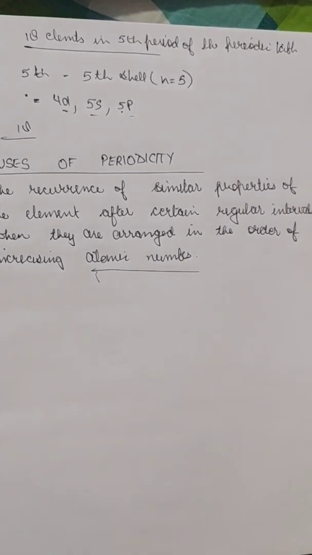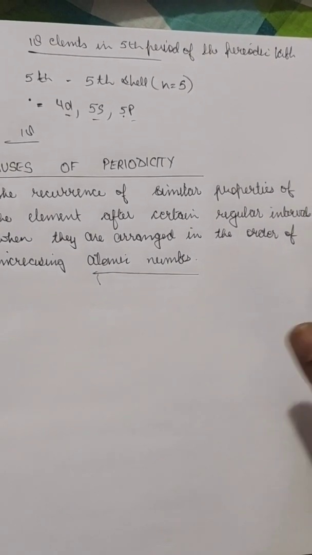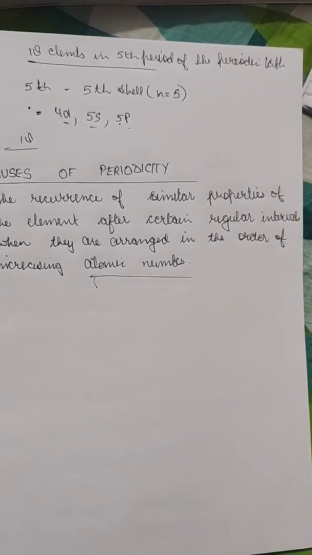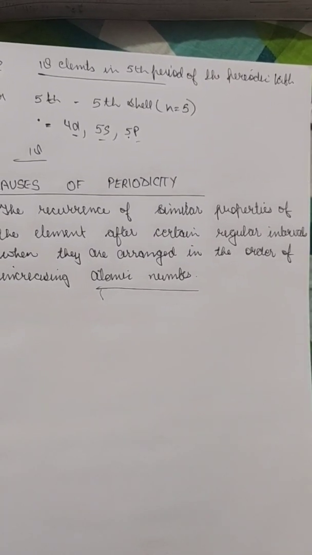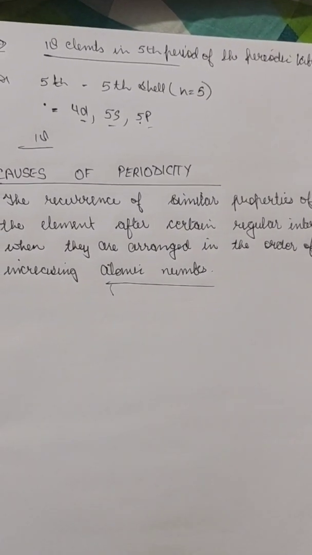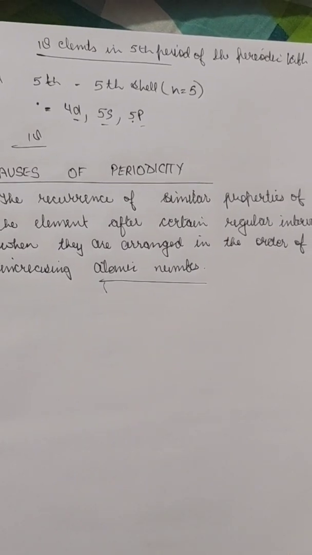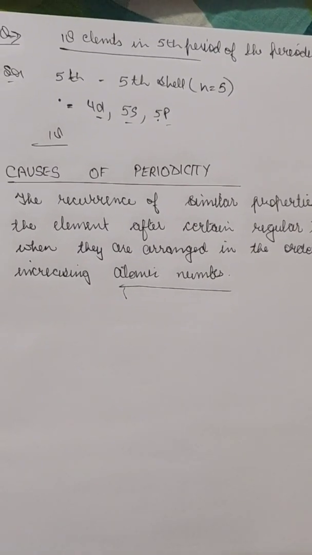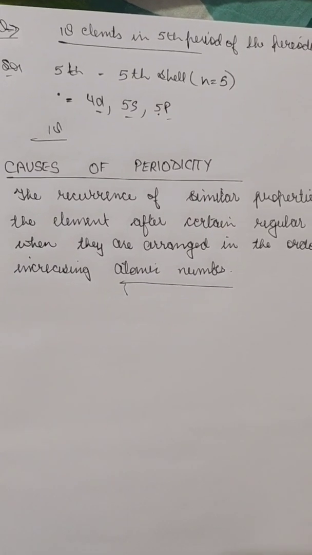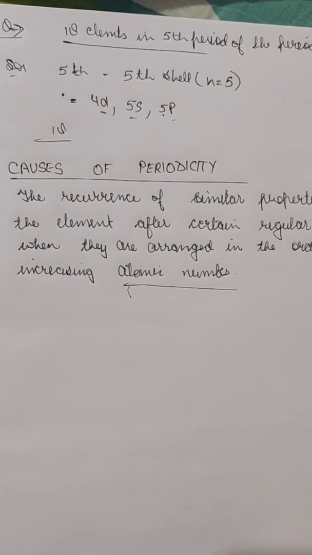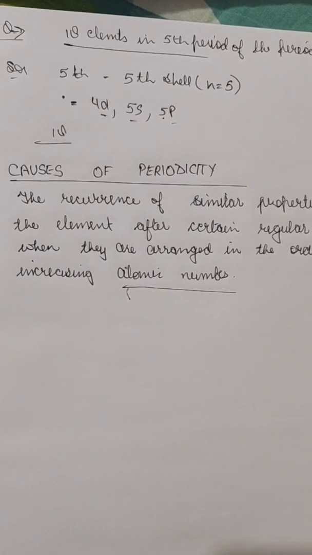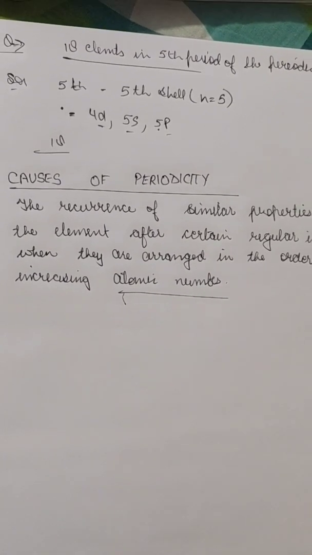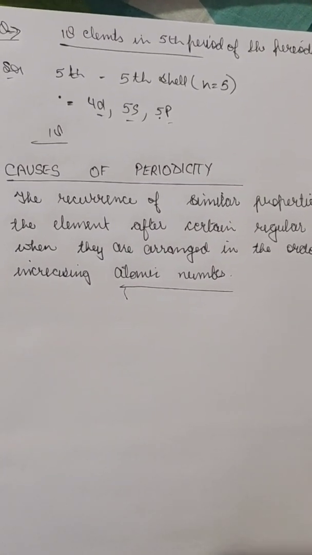Now we know that the classification of elements is based upon similarities in certain properties. So that's why certain elements exhibit similar properties, and that's why the similar properties recur at regular intervals of atomic numbers. So we know that the atom consists of a nucleus which is surrounded by electrons.